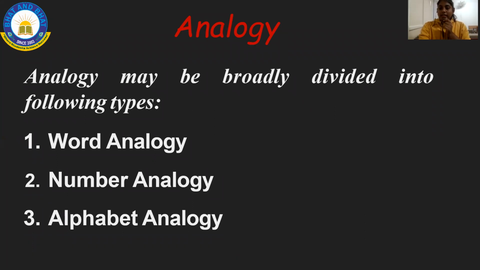There are 3 types of analogy. What are they? The first one is word analogy, W-O-R-D. The second one is number analogy. And the third one is alphabet analogy.